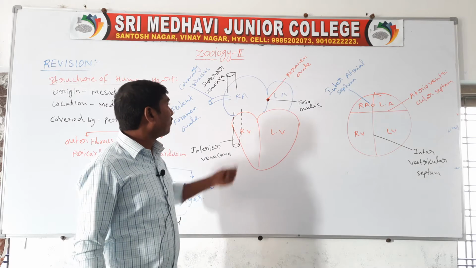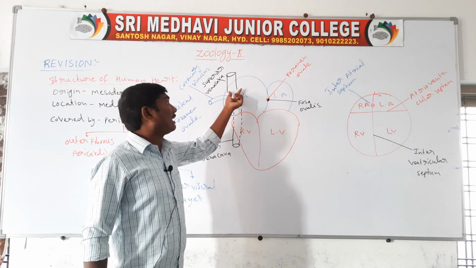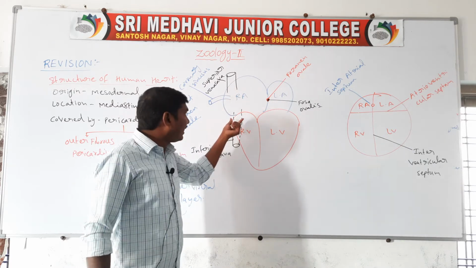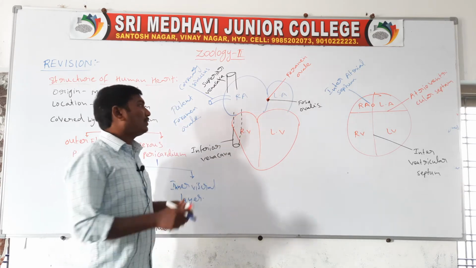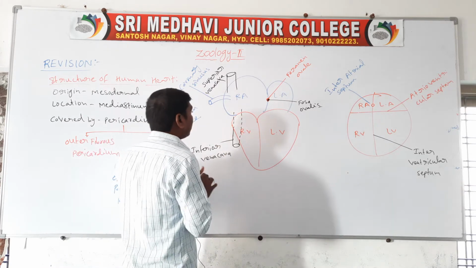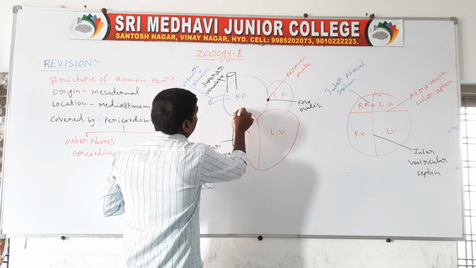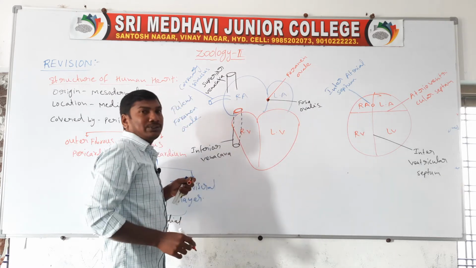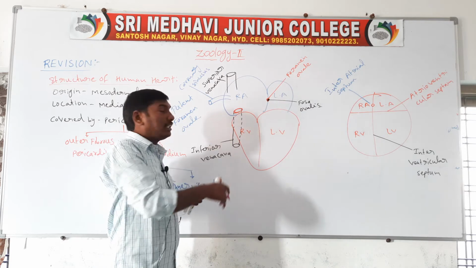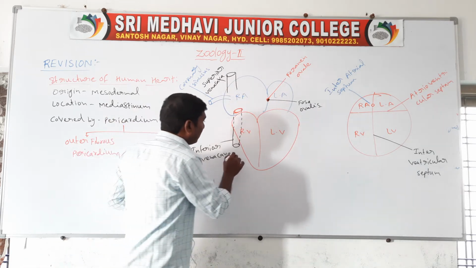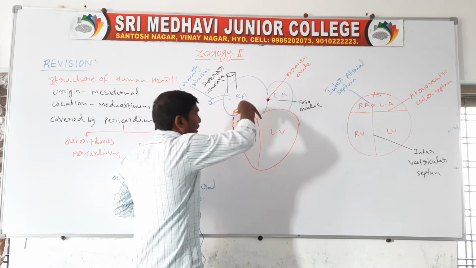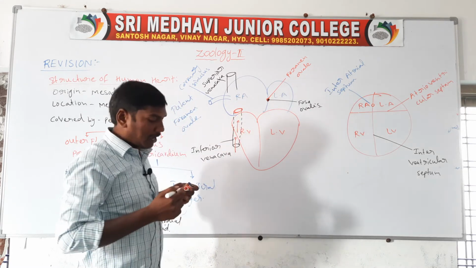Next one. The superior vena cava has no valve, but the inferior vena cava has a valve, the Eustachian valve. The function of this valve is the prevention of backward flow of blood. The blood moves from downwards to upwards, so the blood does not move backwards.